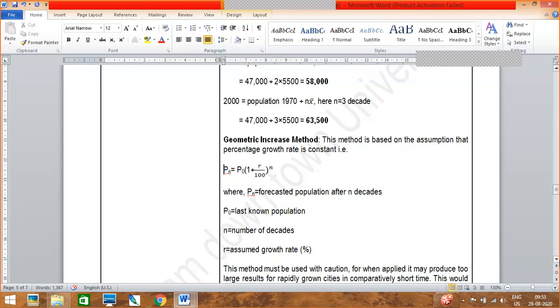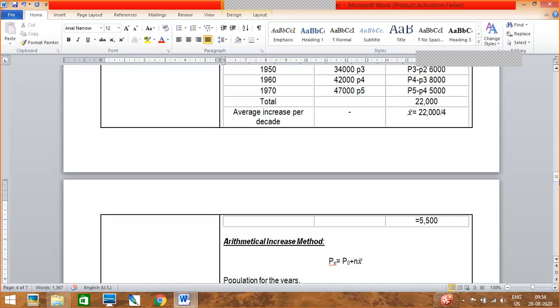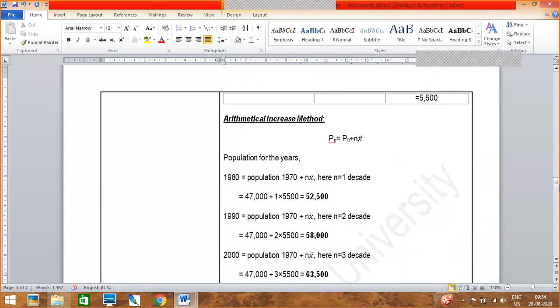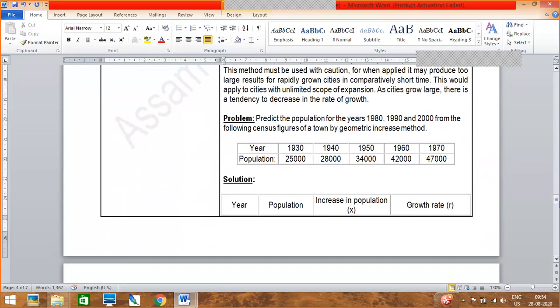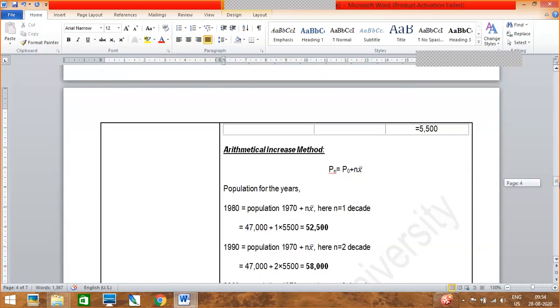Understood? Yes, ma'am. Then you find out this one also. And for your 2000 population, the decade will be what? Only the decade will change. It will be 3, since you are told to find the 2000 population. Your population for the year 2000, and your last known population is 1970.